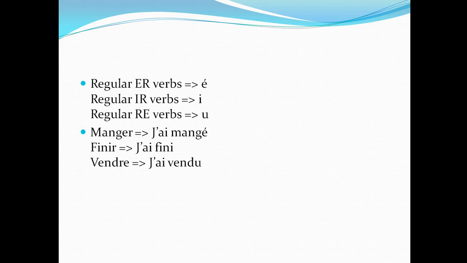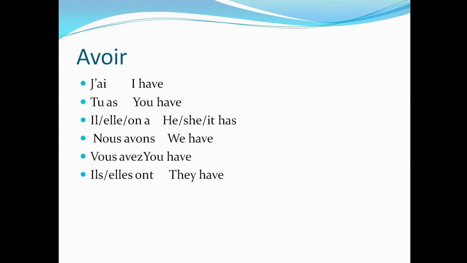If we take the verb avoir, we have the conjugation in present tense: j'ai, I have; tu as, you have; il, elle, on a, he has, she has; nous avons, we have; vous avez, you have; ils, elles ont, they have. So we have the subject, we have the conjugation of avoir, and the participe passé we need to write.